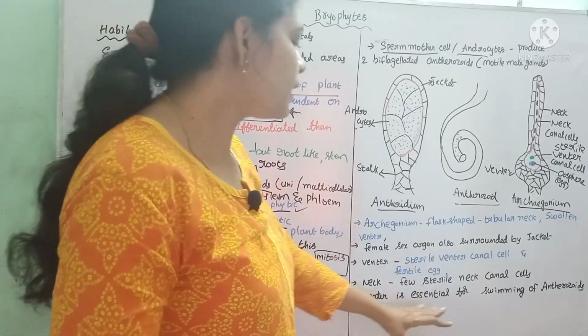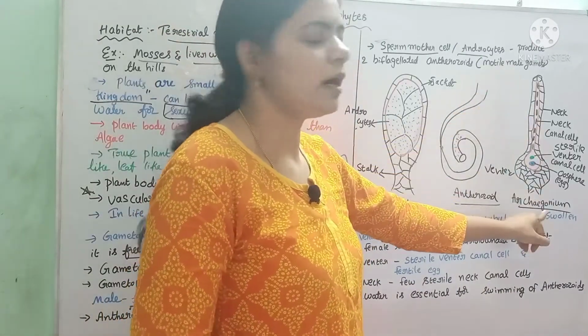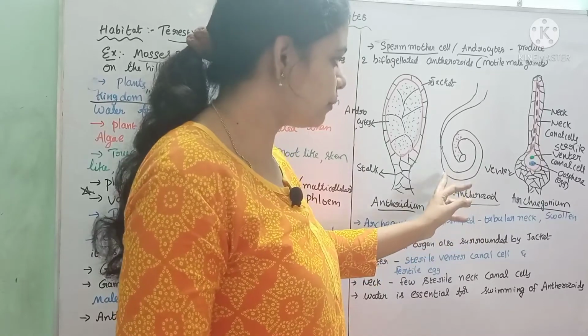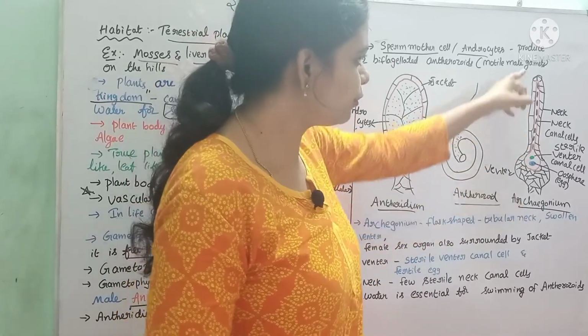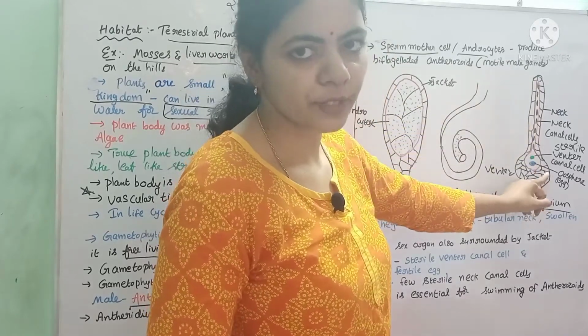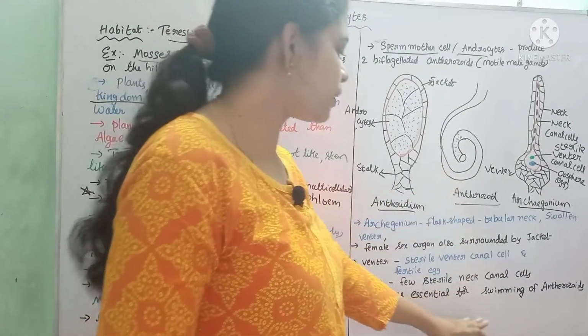Here water is essential for the swimming of these antherozoids to reach the archegonium. They have to swim in the water, reach the flask-shaped archegonium and fuse with the oosphere, that is the female gamete. So for its motility, water is essential.